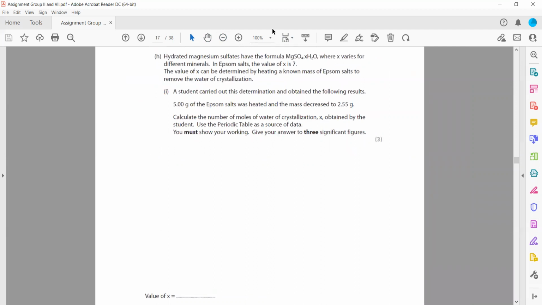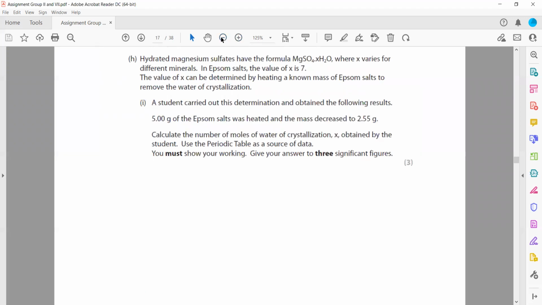Hydrated magnesium sulfate has a formula MgSO4.xH2O. In Epsom salt, the value of x is 7. The value of x can be determined by heating the known mass of the Epsom salt to remove the water of crystallization. A student carried out the determination: originally he had 5 grams of Epsom salt, then the mass decreased to 2.55. So the hydrated magnesium sulfate was 5, and when we remove the water, the anhydrous is 2.55.